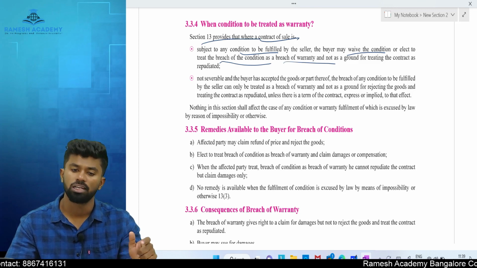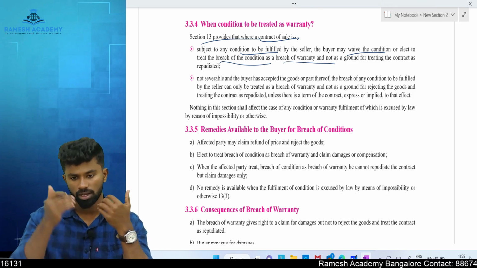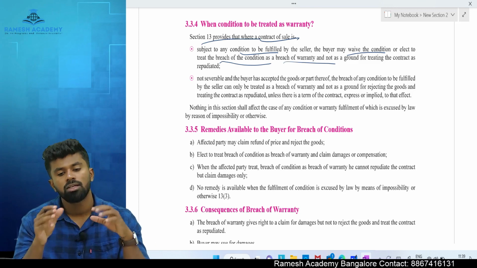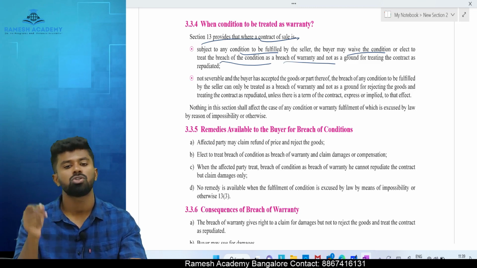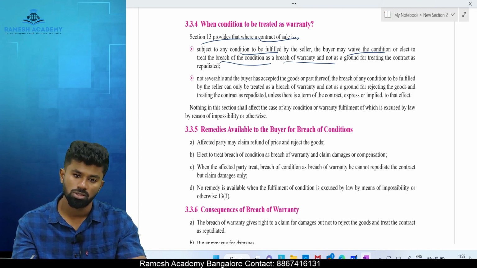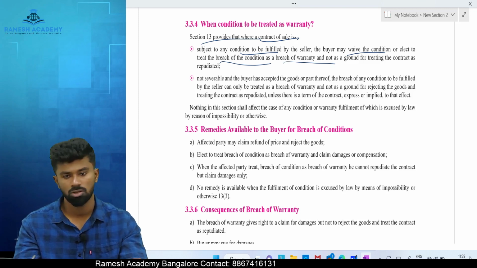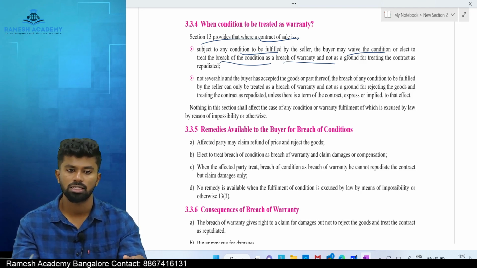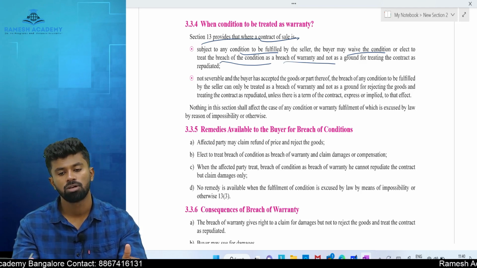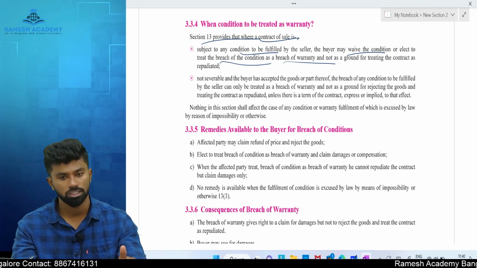Both of these are voluntary, okay? Where the buyer has an option, he decides not to cancel it, only to claim the compensation. Because he has decided not to cancel the contract and is willing to only accept the compensation, it becomes breach of warranty, not the condition.